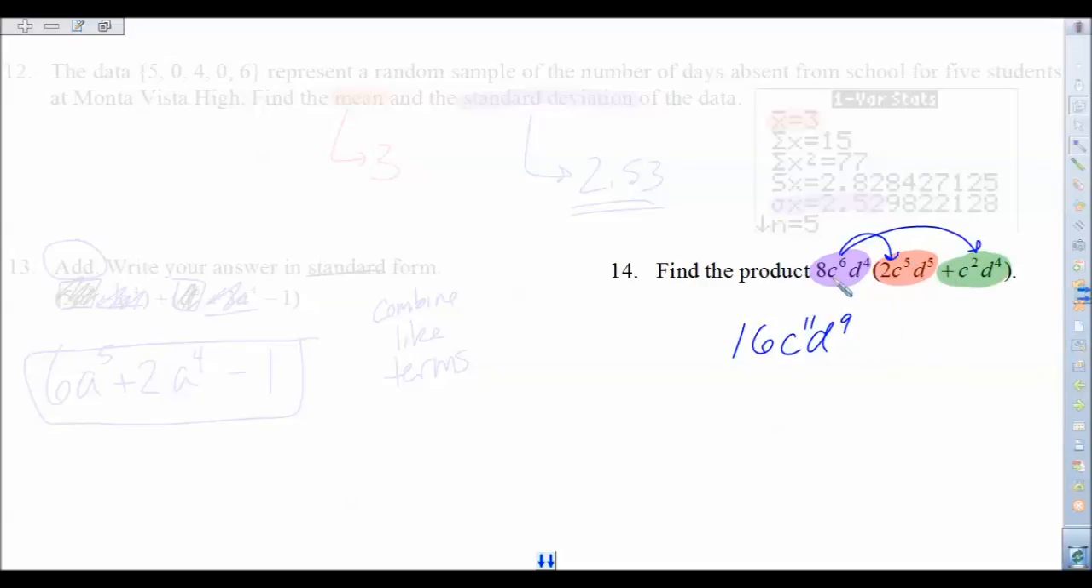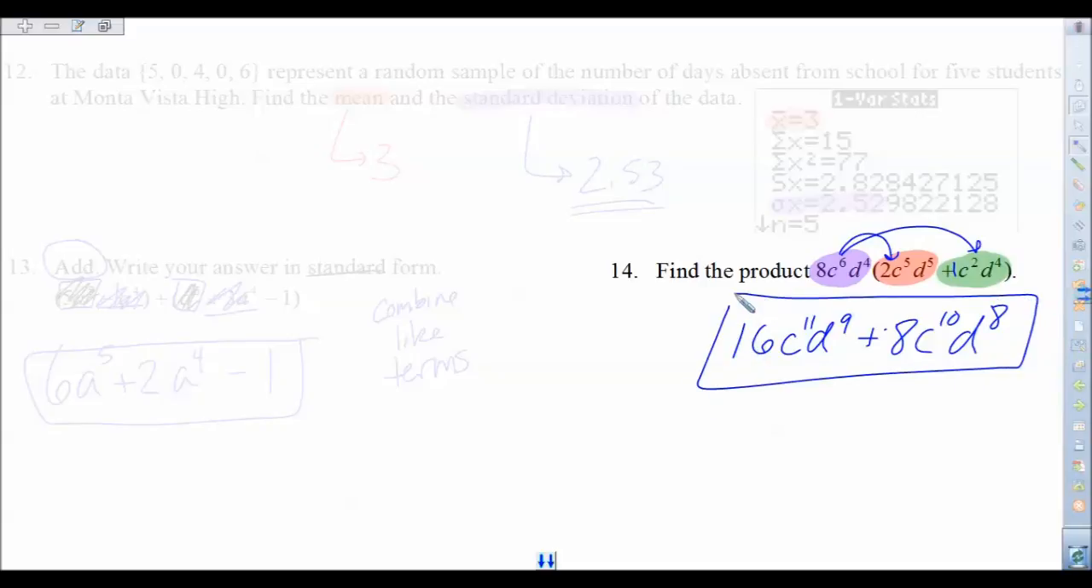Now we move on to the purple times the green there, times those two terms. So 8 times, well, there's 1 right there, so that makes 8. C to the 6th, C to the 2nd, that makes C to the 10th. D to the 4th, D to the 4th, D to the 8th. There we go. Success.